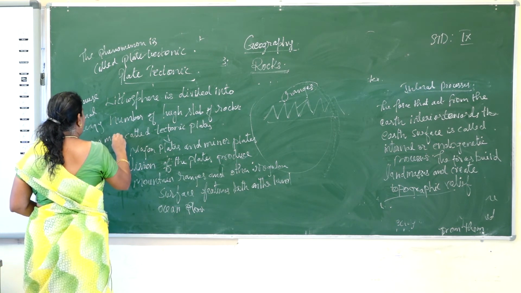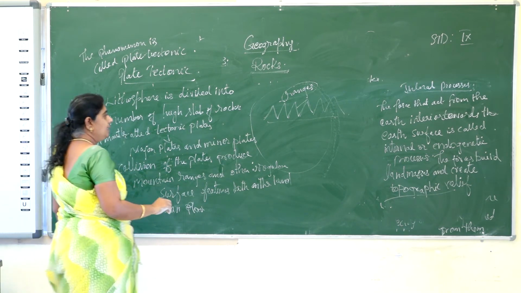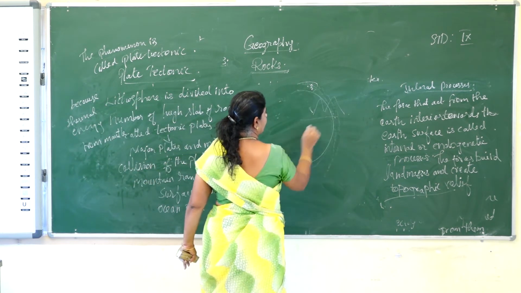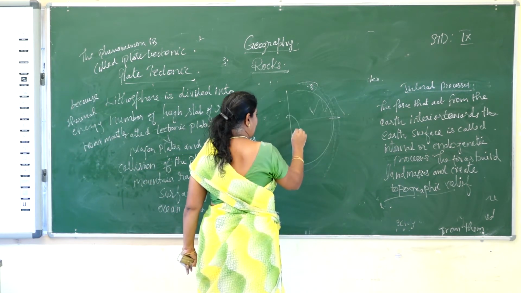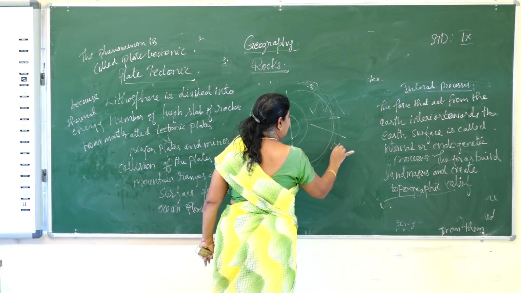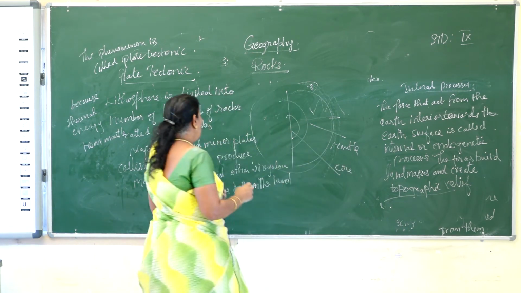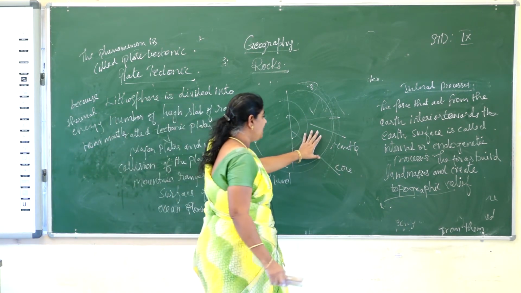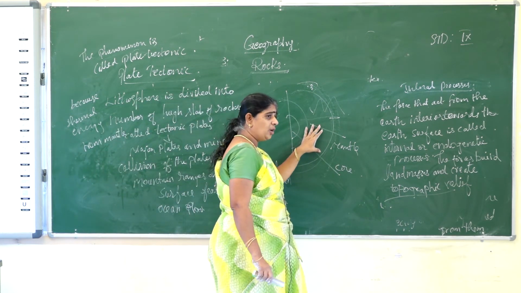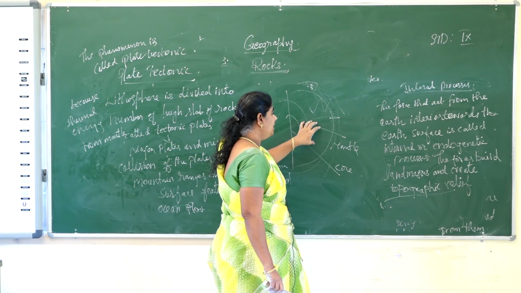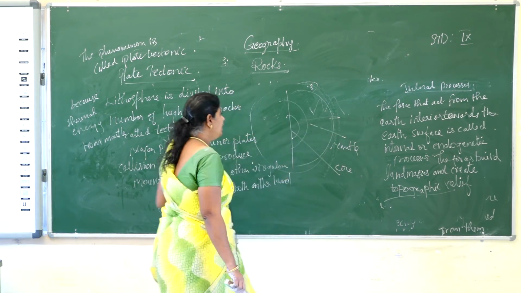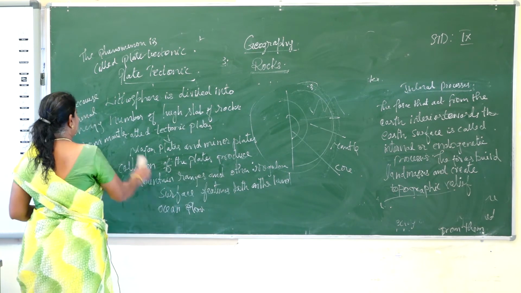You know where the mantle is? I already told you. This is the earth crust part, this is the mantle, and this is the core. Because there is thermal energy here, the plates are moving. This is about plate tectonics.